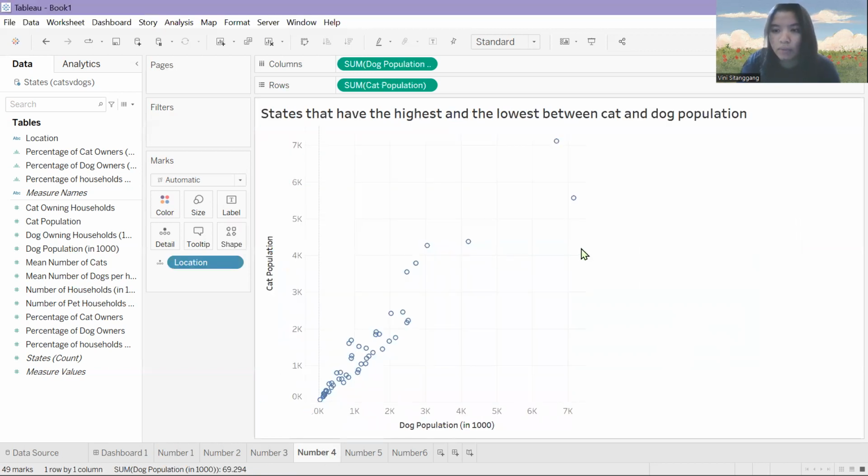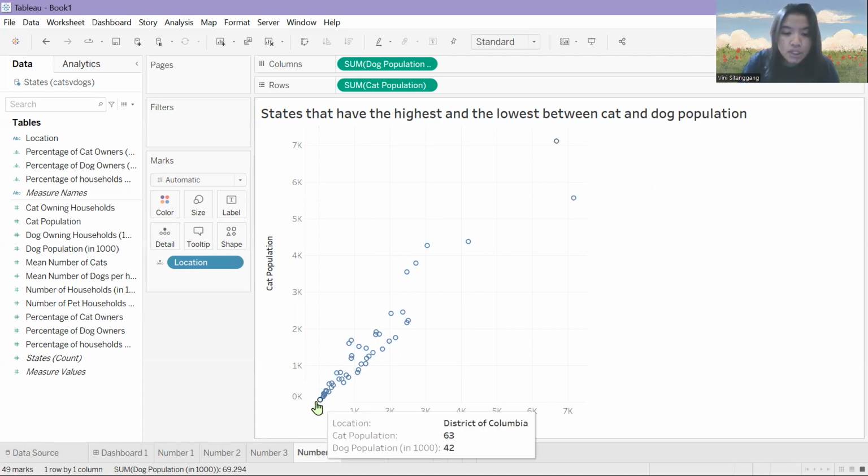We're going to jump into research question number four, about the states that have the highest and lowest cat and dog populations. The first question is which state has the highest population of both cats and dogs. In this sheet, we can see the highest is California, where the cat population is 7,118 and the dog population in thousands is 6,687.